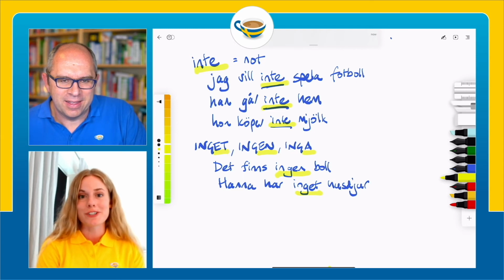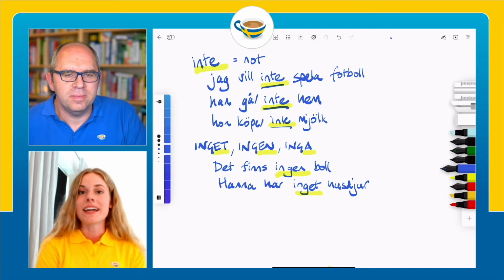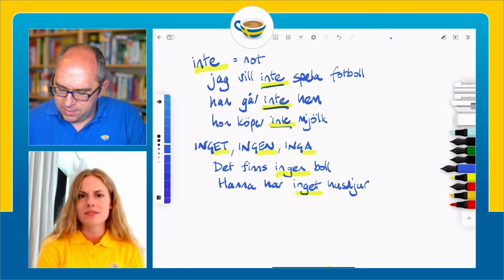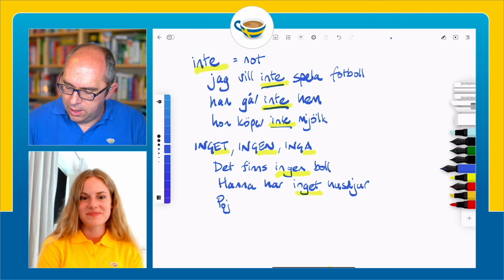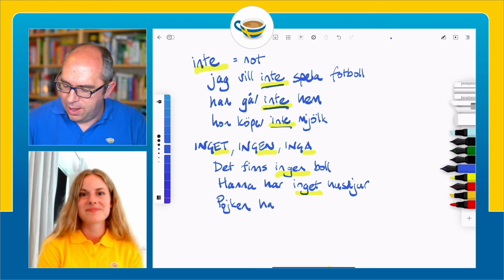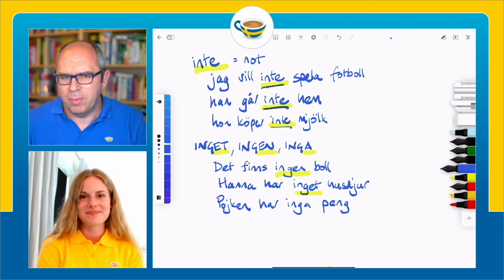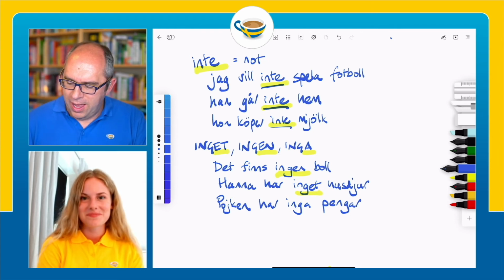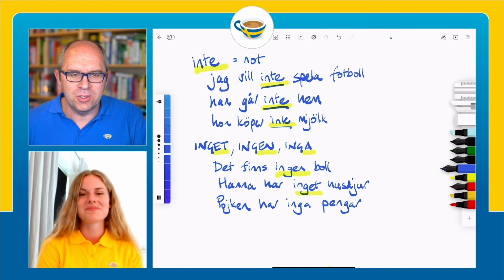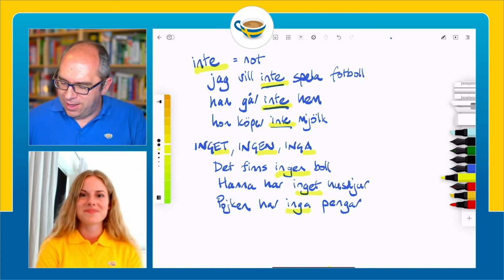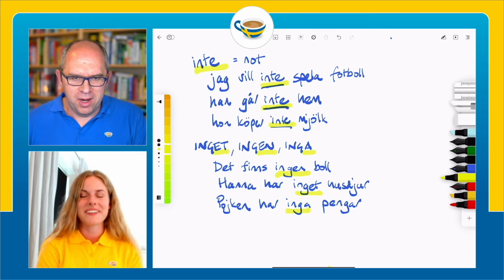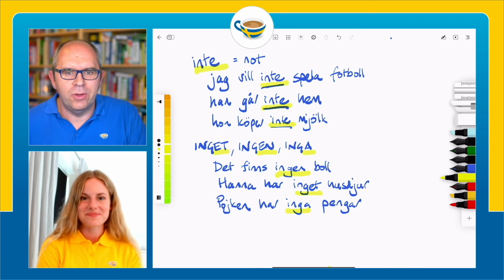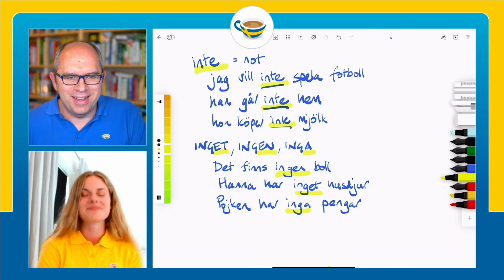And then we can look at the plural version, inga. And then we can say, for example, pojken har inga pengar. So pojken, the boy, har inga pengar. Okay, yes. So the boy has no coins, the boy has no money. And then our inga there is going with the plural form pengar. So the boy has no money. Right, so that's where inget, ingen, and inga mean no or not any, that kind of idea.